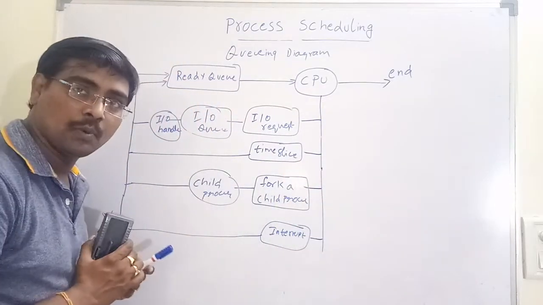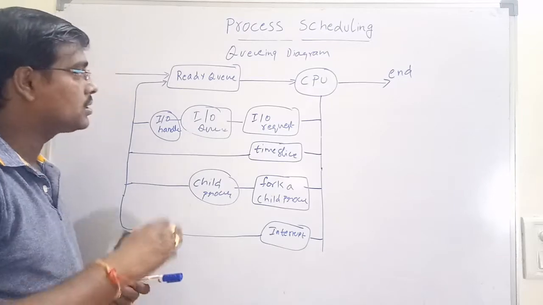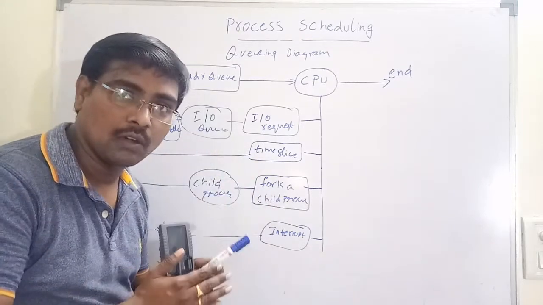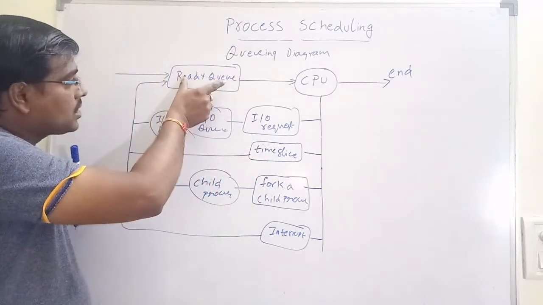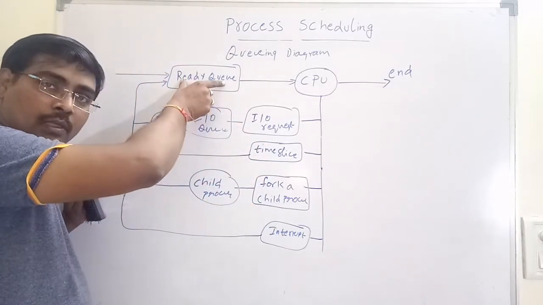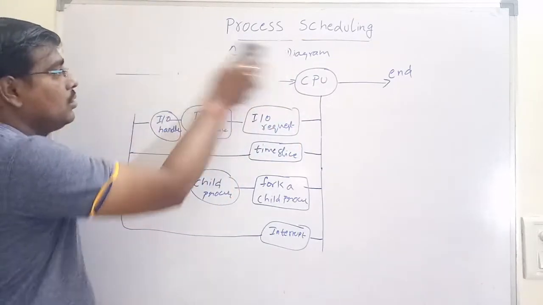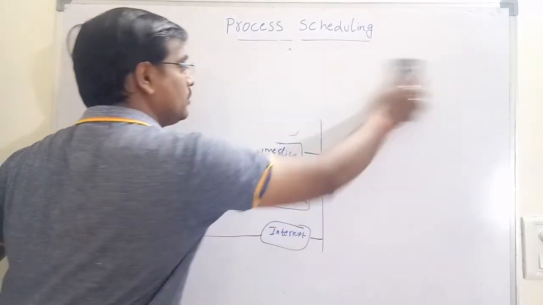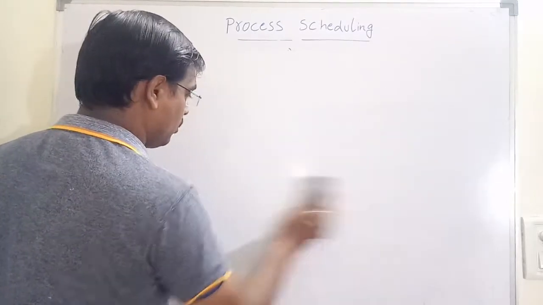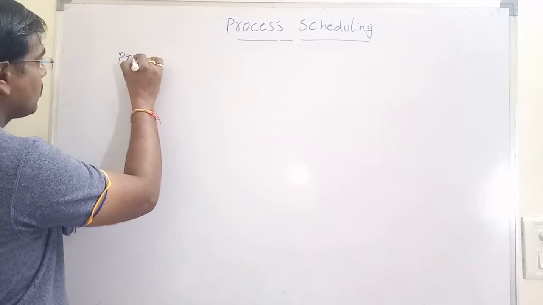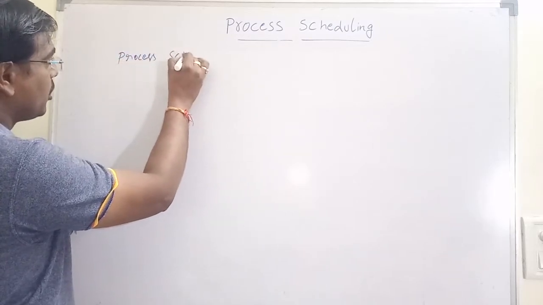Now what is our next point? Our next point is we have to select the process. That is, we have a set of processes. Which processes are placed in the ready queue? Which process is placed to IO? All these things. So next we will move to schedulers. Process scheduler.